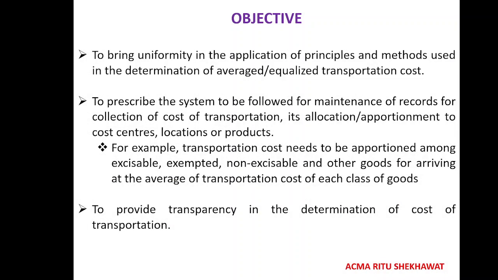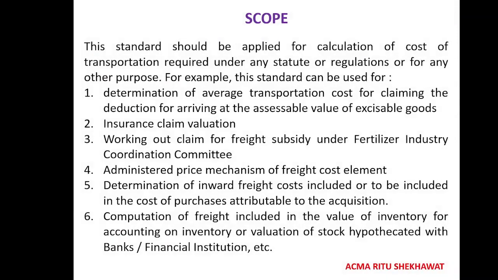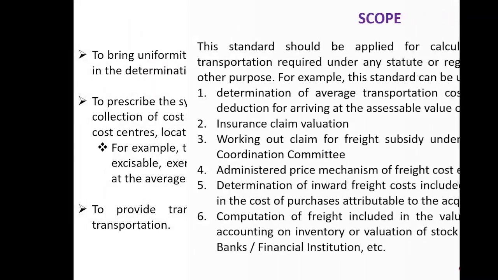The objective is to bring uniformity in the application of principles and methods used in the determination of average equalized transportation cost, and to prescribe the system to be followed for maintenance of records for the collection of cost of transportation, and for allocation and apportionment of transportation cost over the various products, locations or cost centers, with respect to the guidelines provided by CAS 5, to provide transparency in the determination of cost of transportation.